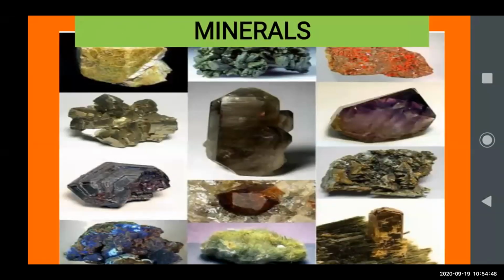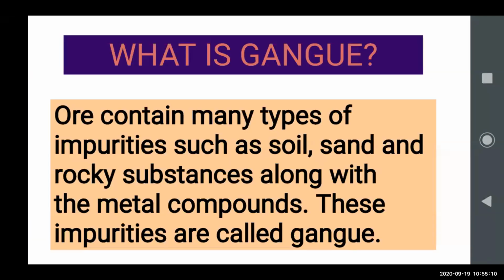You can see the picture. Minerals, beautiful pictures of minerals. These are all different metals, compounds of metals, and with them other material also, like rock and soil. All together it is called a mineral. Next, what is gangue? Gangue particles, or generally called gangue.